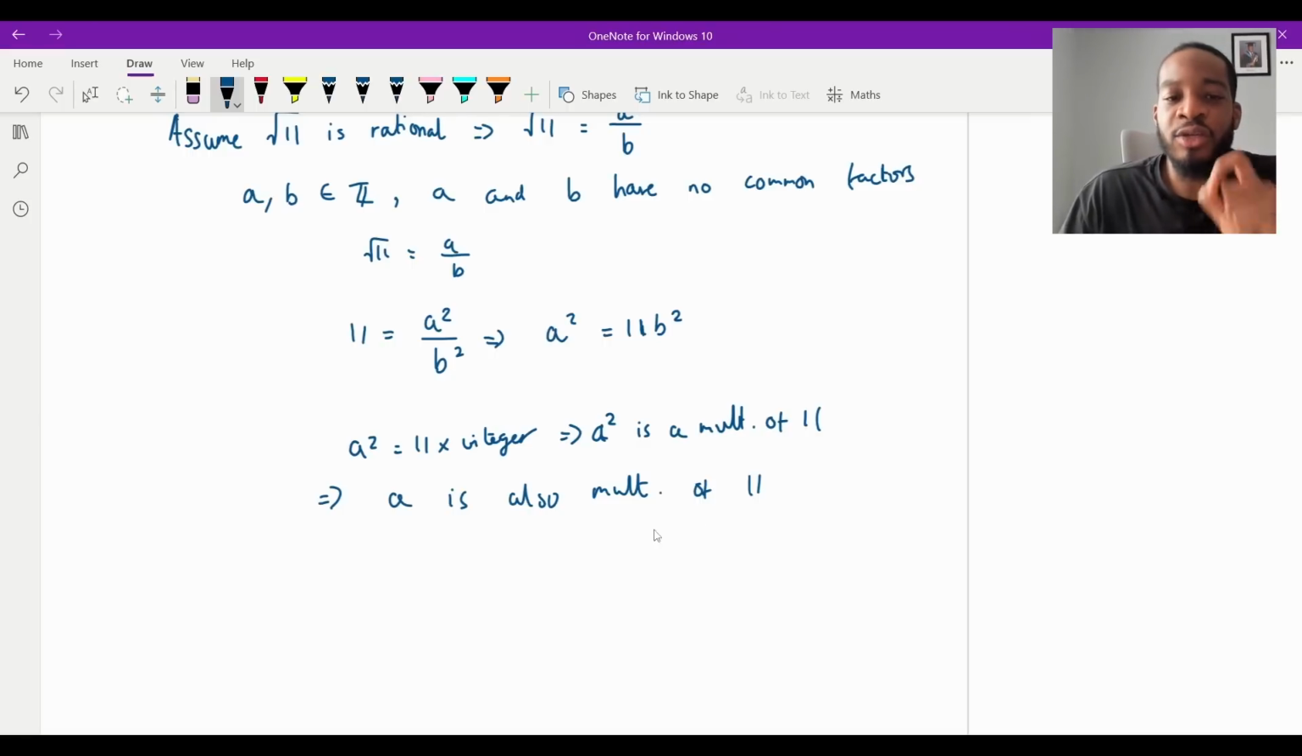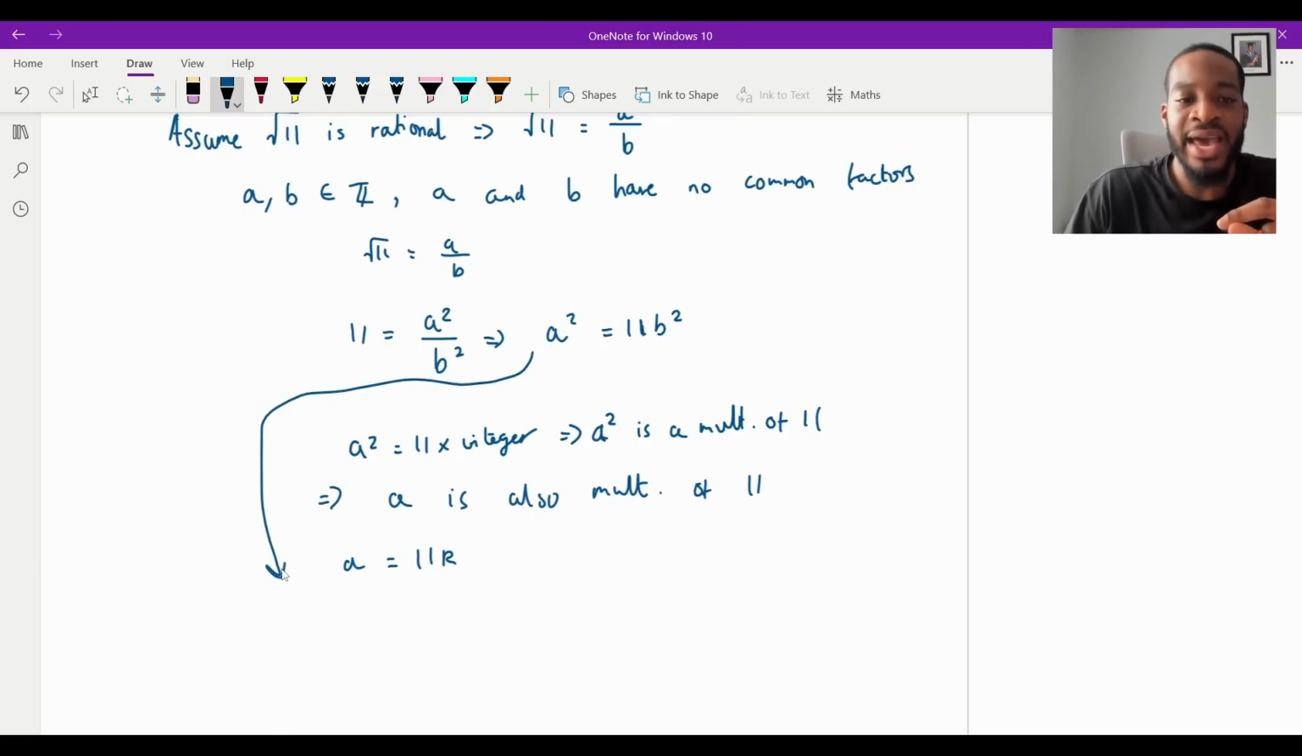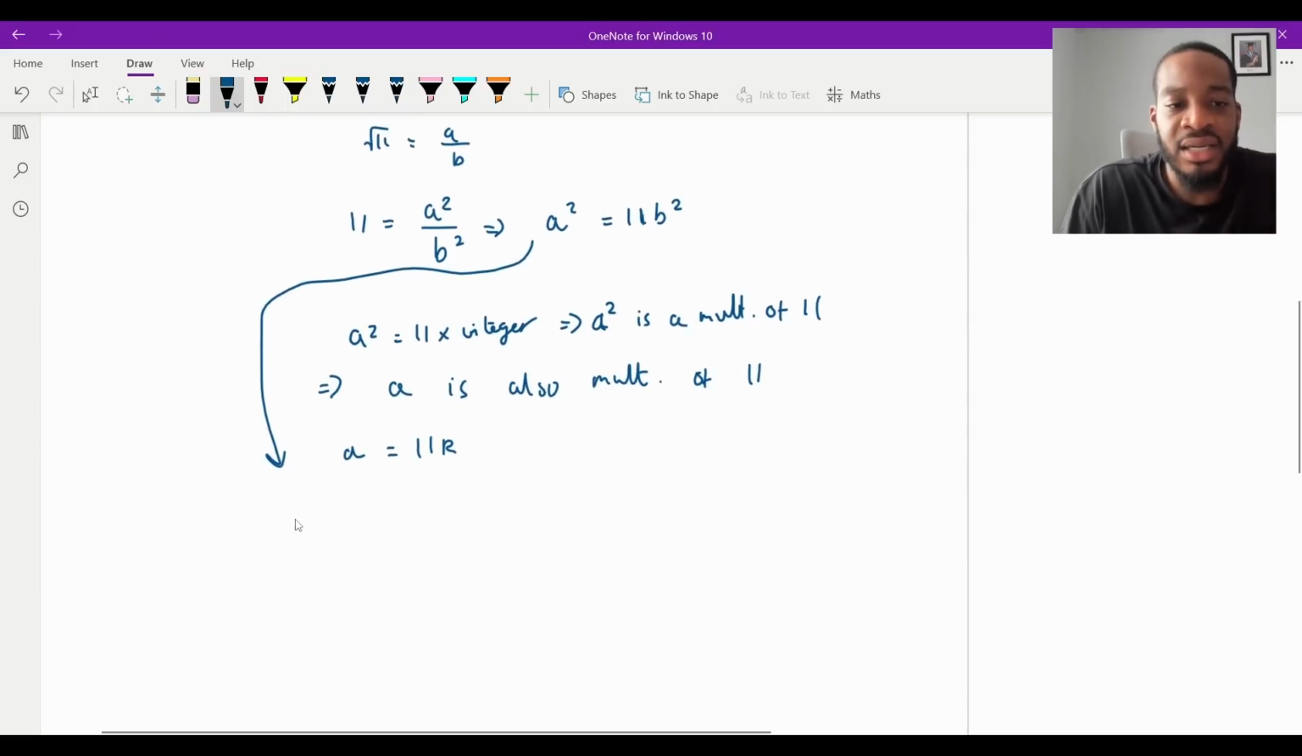If a is a multiple of 11, then surely I can express a as a multiple of 11. Literally, I can write it as 11k, where k is some integer. Now, if a is equal to 11k, I'm going to put it back in here and see what I get, and use algebra to maybe get an expression for b. So it's going to be 11k, all squared, and that will equal 11b squared. Squaring both sides, I'm going to have 121k squared equals 11b squared.